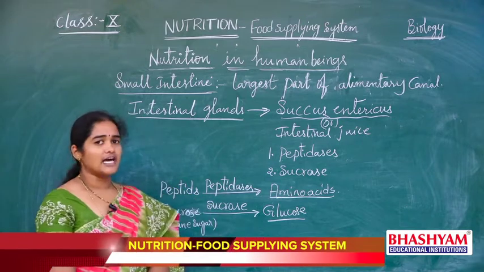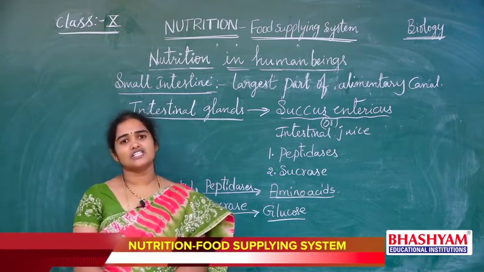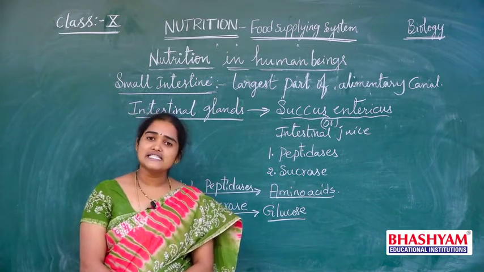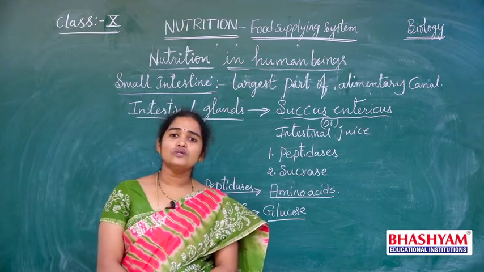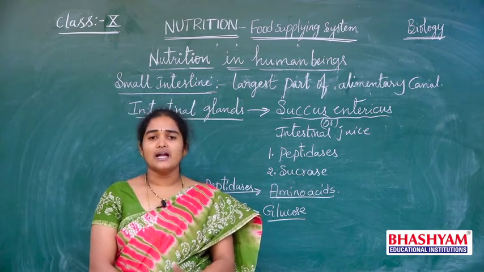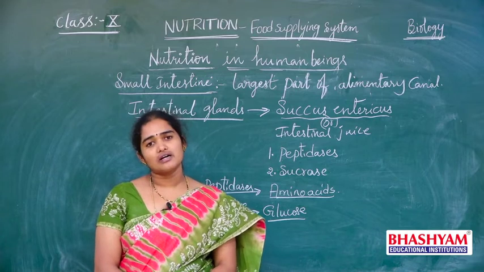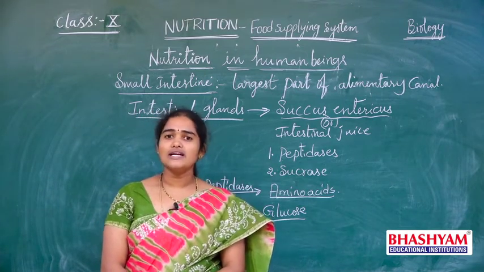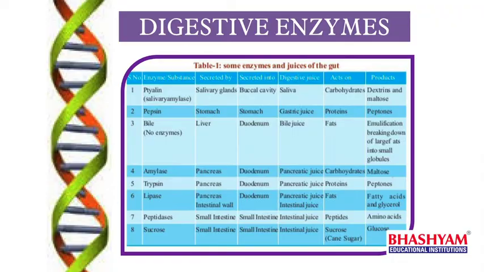Regarding these enzymes, we have a tabular form in our textbook, and where these enzymes are produced, on which substance they act, and how they convert the substances, and what are the end products of the digestion process, everything we have in that table. Now let us go through that table. So based on this, what are the enzymes responsible for carbohydrate digestion? So here first one is ptyalin. First, carbohydrate digestion, let us see.